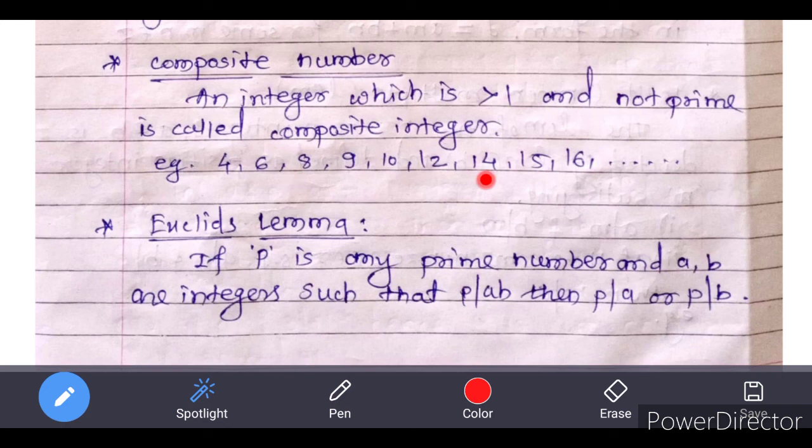Next, that is a lemma, Euclid's lemma, which states that if p is any prime number and a, b are integers such that p divides ab, then p divides a or p divides b. That means if a prime p divides the product of two integers a and b, then prime p must divide one of them, that is, p divides a or p divides b.